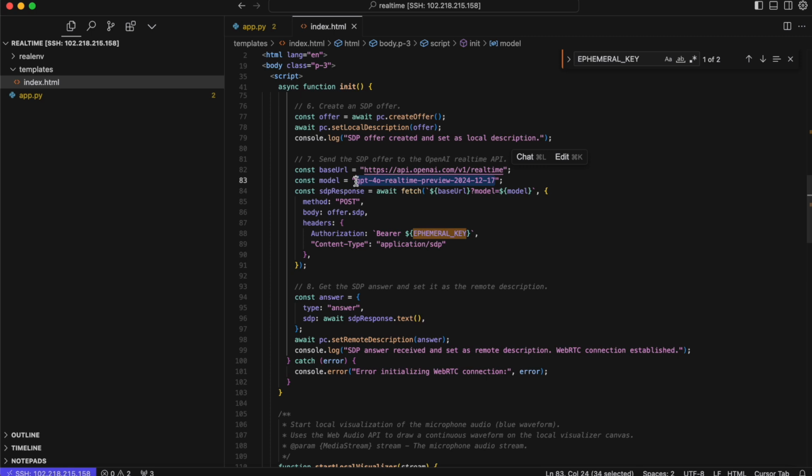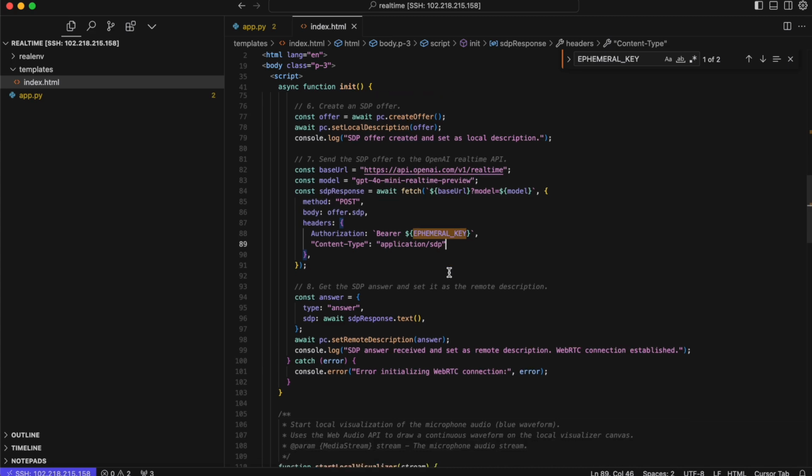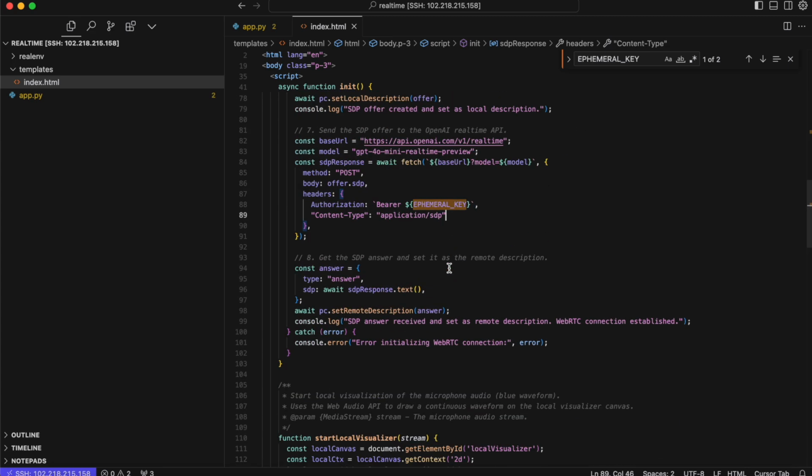Just remember to do that. So it sends this URL to this URL with the model, and it's a POST request, and the body is that body, and it's application SDP. Okay, so this is like the voice. And then it uses that key as the bearer. But if you use your actual API key, that will also work.